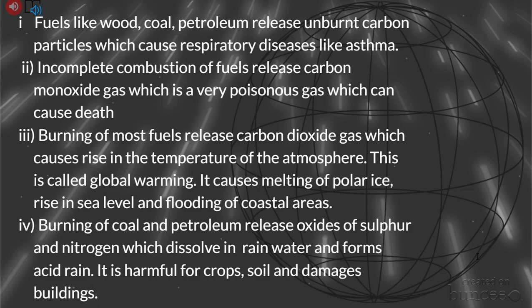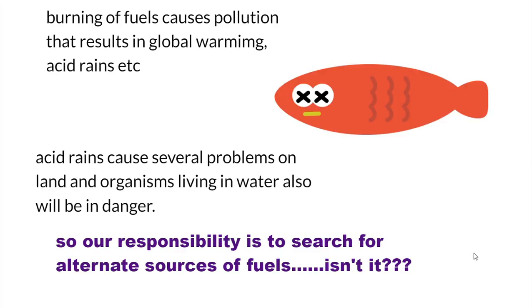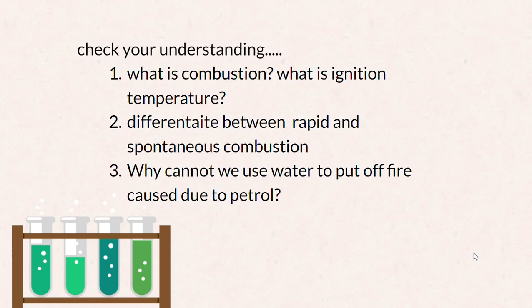Burning of coal and petroleum releases oxides of sulfur and nitrogen, which dissolve in rainwater and can cause acid rains. Acid rains are harmful to crops and soil, damage buildings, and cause so many problems. So burning of fuels causes pollution that can result in global warming and acid rains, isn't it? Acid rains are harmful also to organisms living in water. So what is our responsibility? We need to search for some alternate source of fuel, isn't it?